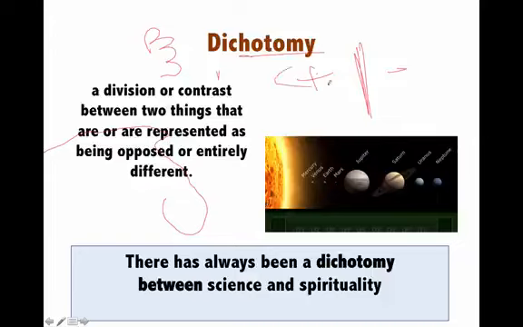You must have seen, let's say I'm making this Venn diagram, this is another Venn diagram, and this is the overlap, or they can be mutually exclusive, which means there is no intersection, or there is a well established dichotomy. There is a very clear dichotomy between the two things. So science and spirituality, they are often thought to be completely against each other.